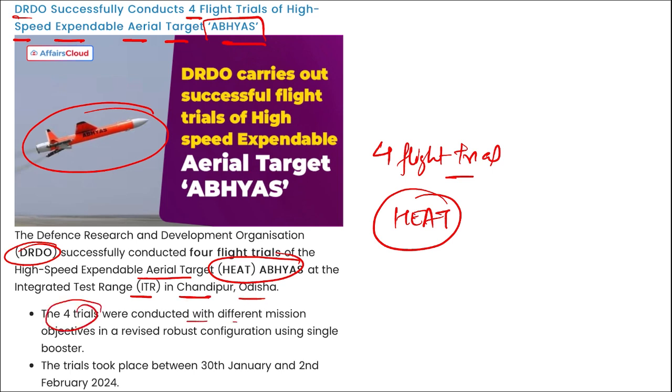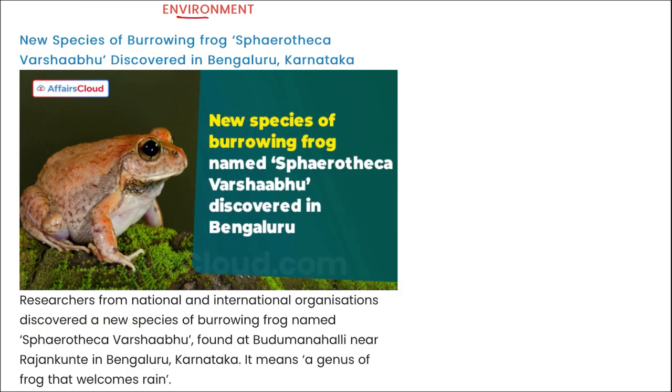4 trials were conducted with different mission objectives in a revised configuration using a single booster, and the trials took place between 13th of January till 2nd of February. Right? Next is related to environment.